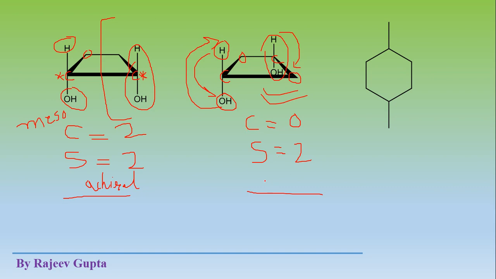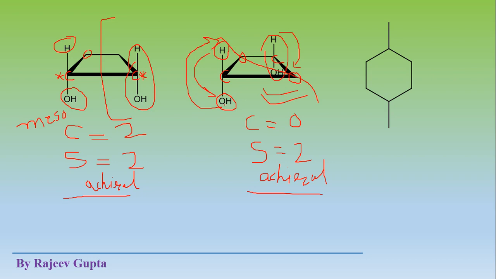Now, is the molecule chiral or achiral? This molecule is achiral. Why? Because a plane of symmetry is present. You can see this plane of symmetry, where these hydrogens which are on the upside of this ring form mirror images of each other.